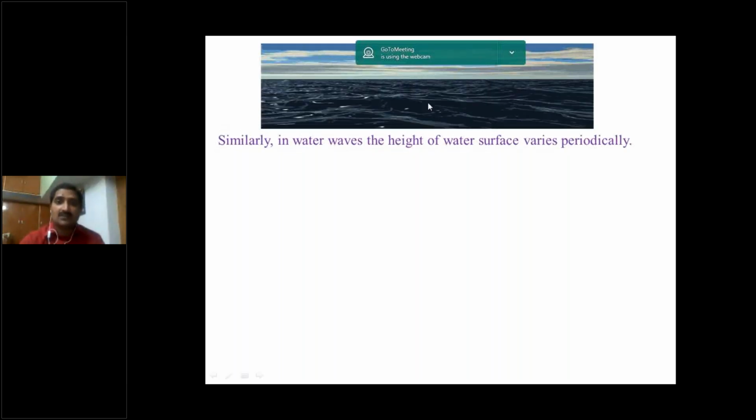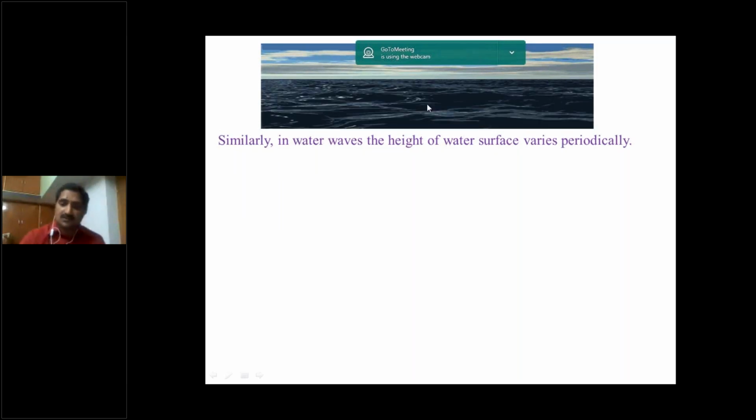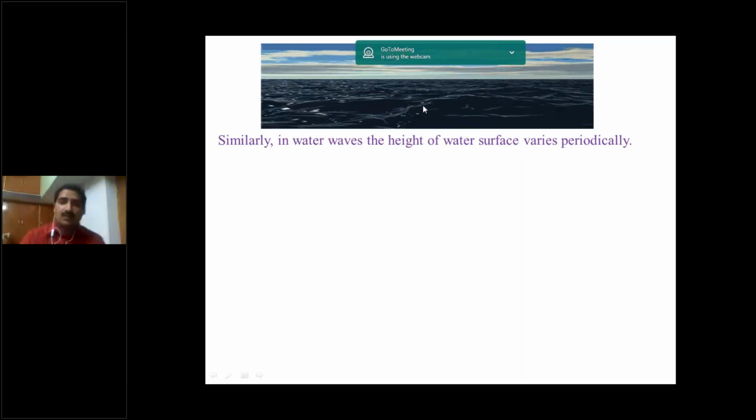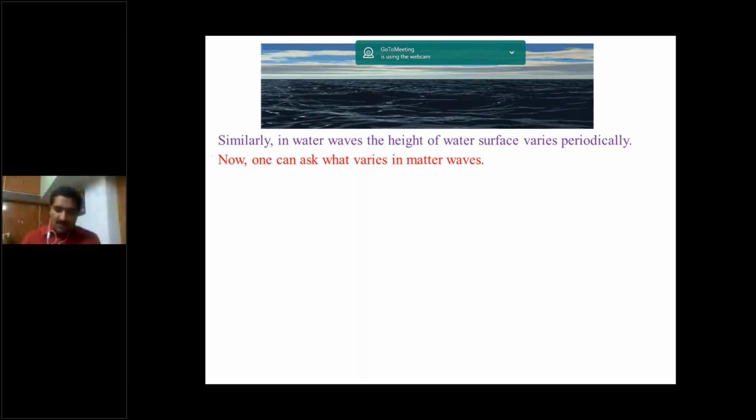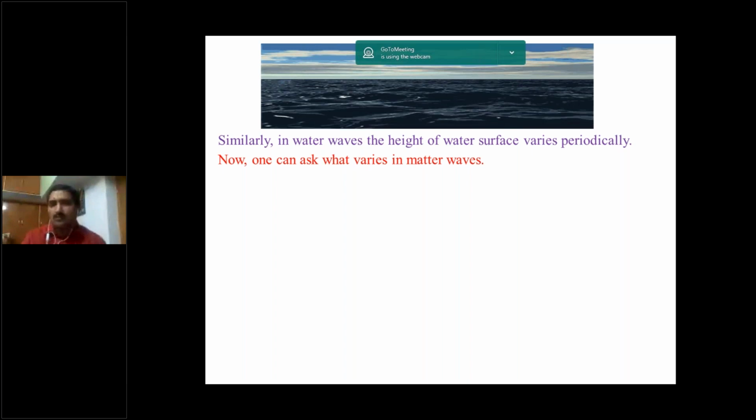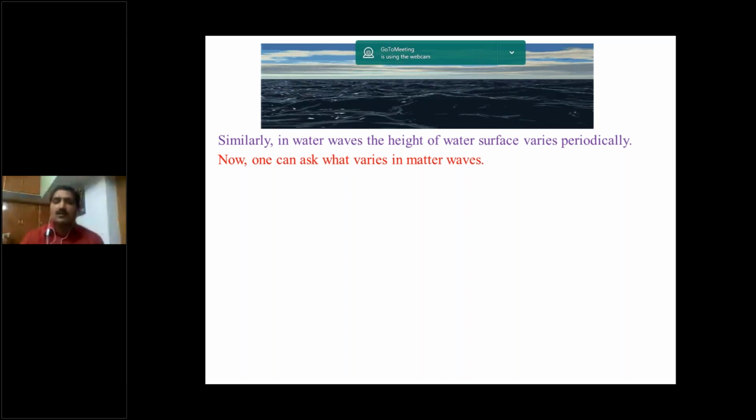Here the height of the surface continuously varies. So that is the water waves. Okay. So now one can ask what varies in matter waves. Here, matter waves are not electromagnetic waves.